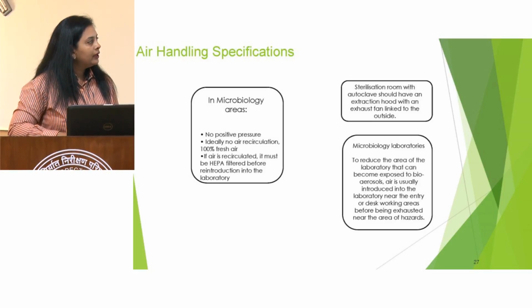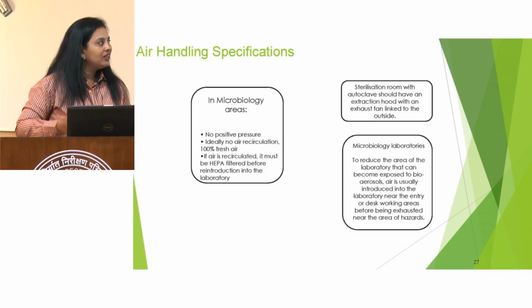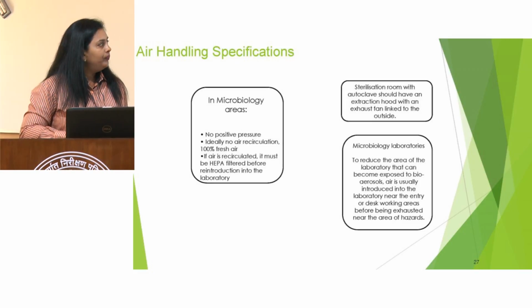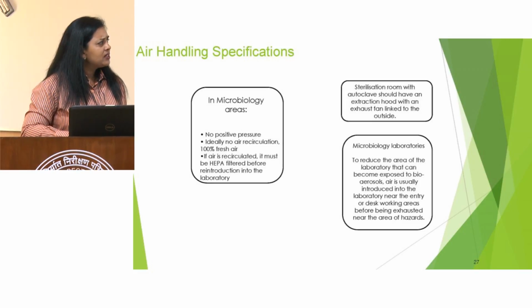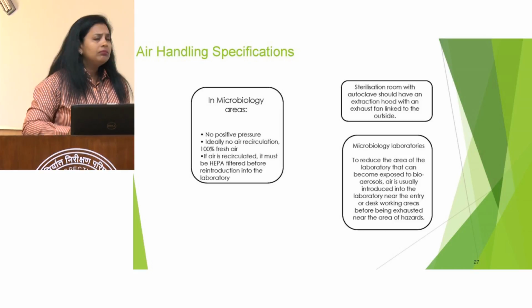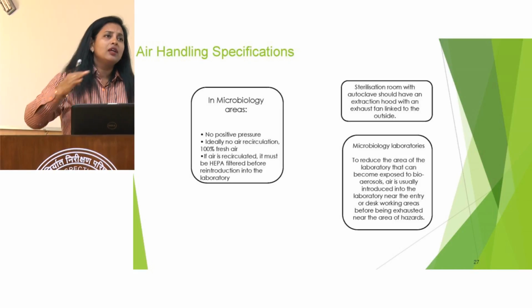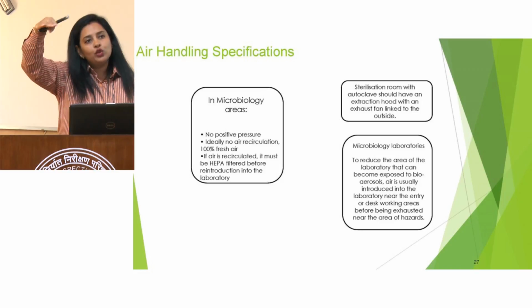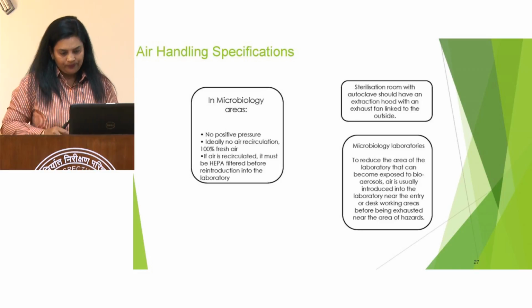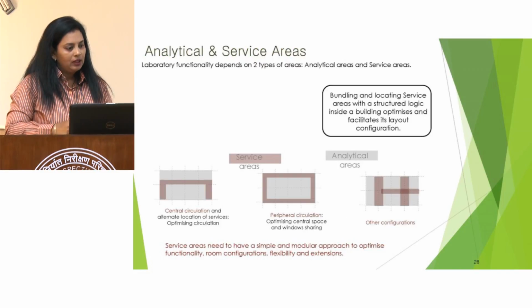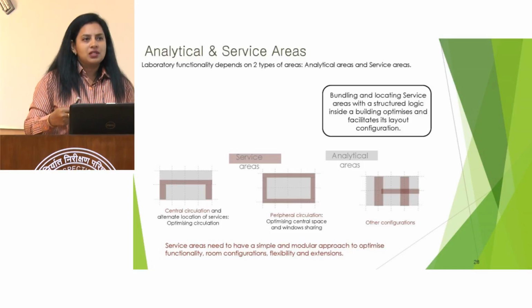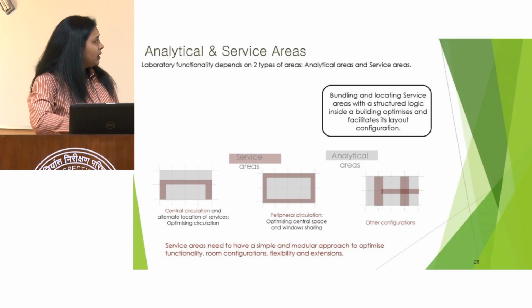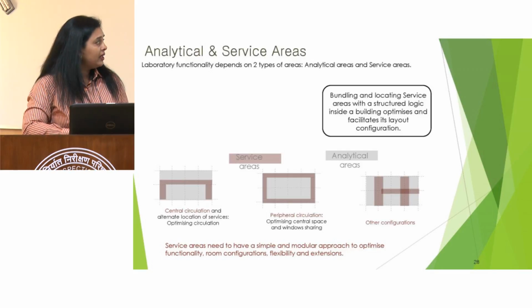I have already mentioned that air is usually introduced into the laboratory near the entry of the desk, and where there is more hazard, the air should be going out from that area. This is one example of putting the ducts into the laboratory. There are two types of areas: one is the service area, the other is the analytical area.